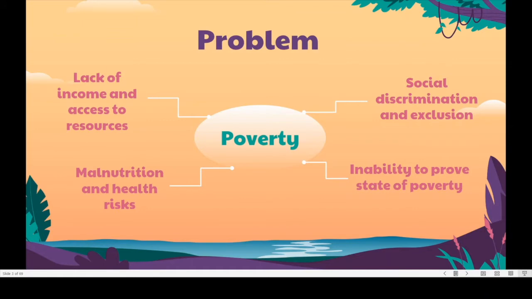Worst of all, many times they are unable to prove that they are indeed poor in order to get the help they need, as necessary details of their income, asset, and expense records are hard to collect and quantify. Through these factors, we are able to understand the immense significance of poverty.